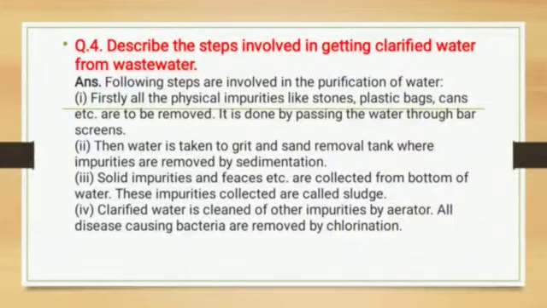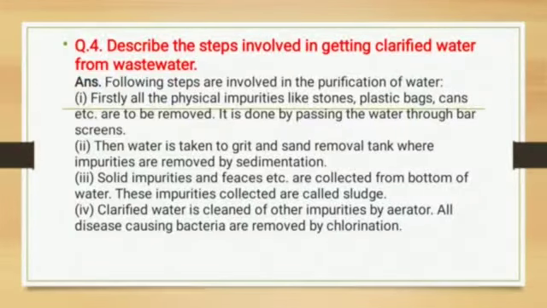In the third step, whatever impurities settle down at the bottom are removed. So the upper layer is the clarified water. Now whatever small amount of impurities or some bacteria are left behind in the clarified water, this water will again be aerated and the bacteria removed by chlorination. So these are the steps for the wastewater treatment plant.